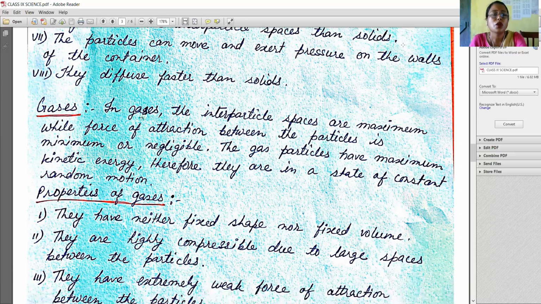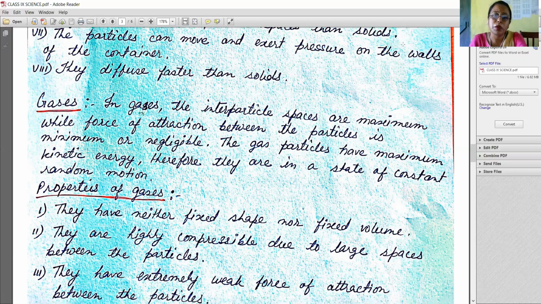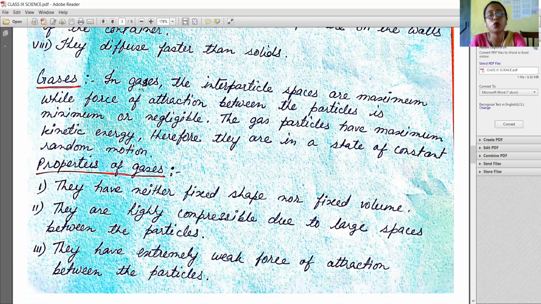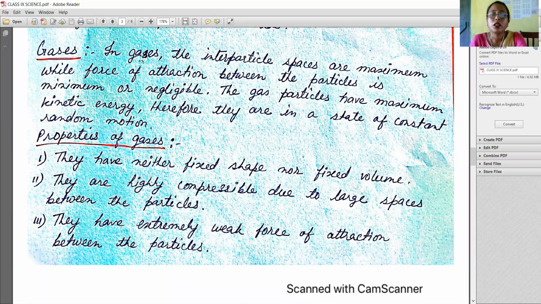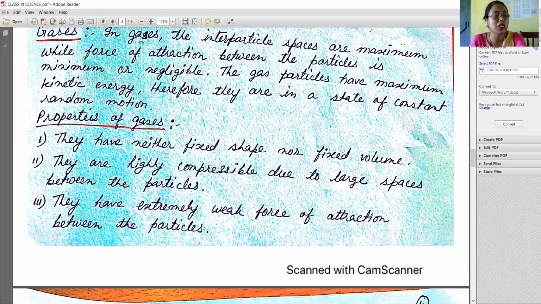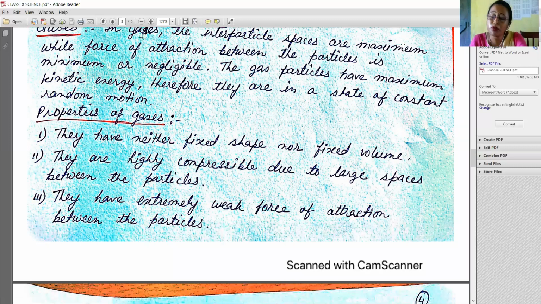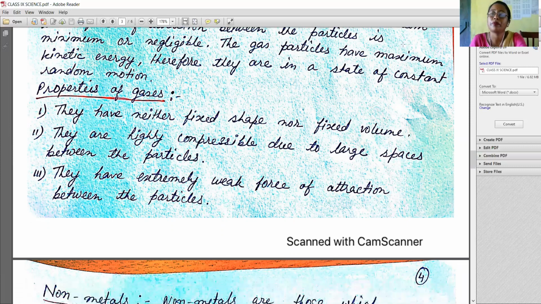Now, dear students, we'll see about the gases. In gases, the interparticle space is maximum, while force of attraction between the particles is minimum or negligible. The gas particles have maximum kinetic energy, therefore they are in a state of constant random motion.